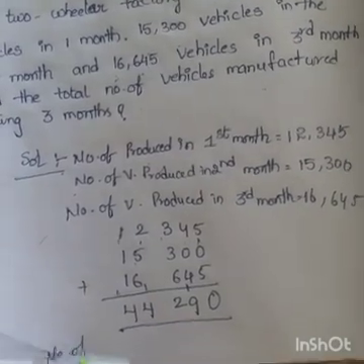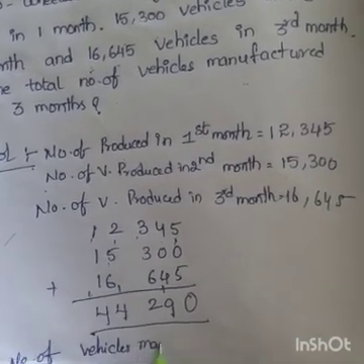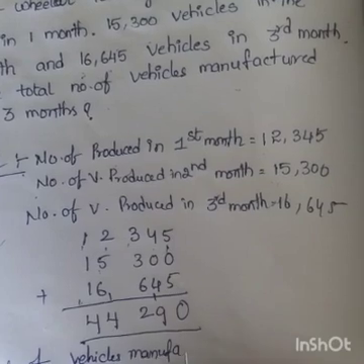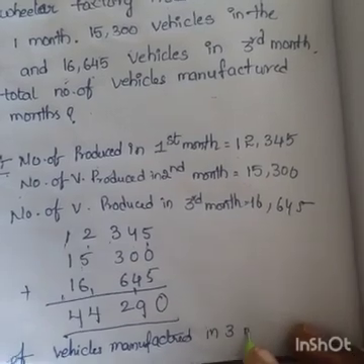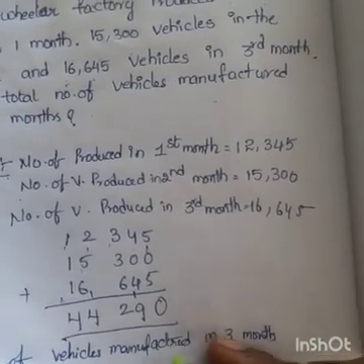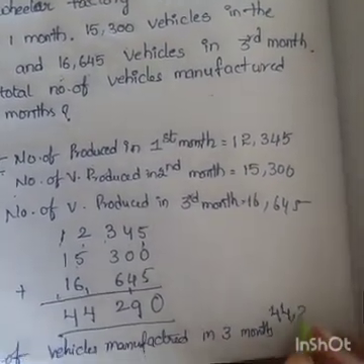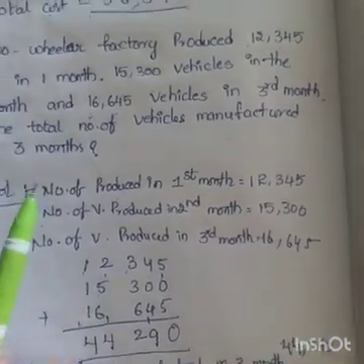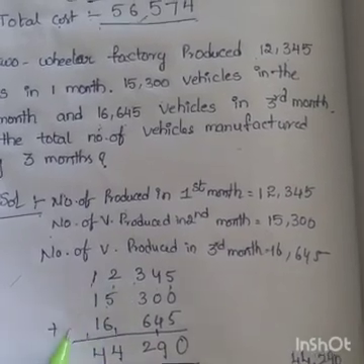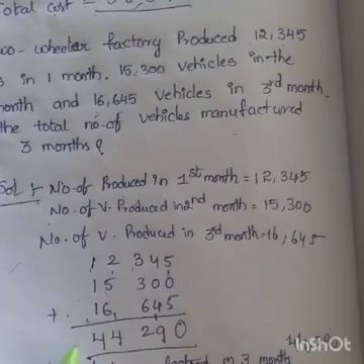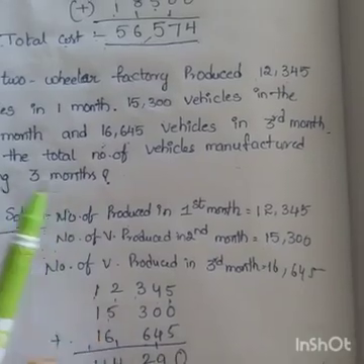Number of vehicles manufactured or produced in 3 months: 44,290. First you have to write steps. After that arrange all these numbers in order. Then you have to do addition. So the total you get, that is the answer only. First read carefully the given question. Okay.